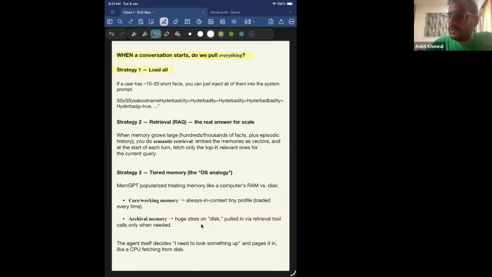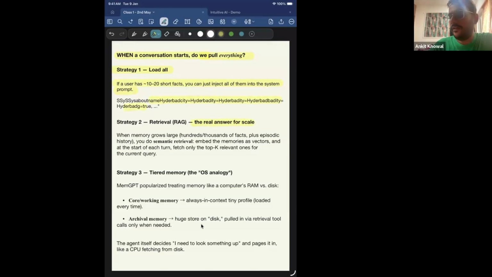Like when you start a chat, if a user has 10 to 20 short facts, you can just inject all of them into the system prompt, right? What I could do is, when I'm starting the conversation, if I have some small information about the user, that the name of the user is Ankit, the city which he lives in is Hyderabad, I should load all this information into the system prompt every time a user is starting a new message, right? Strategy two could be RAG, right?